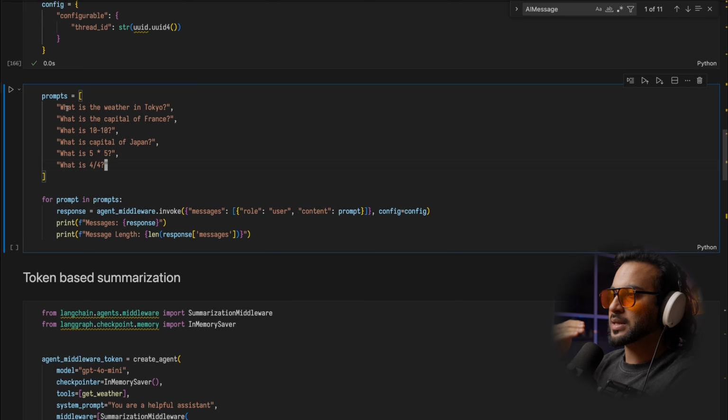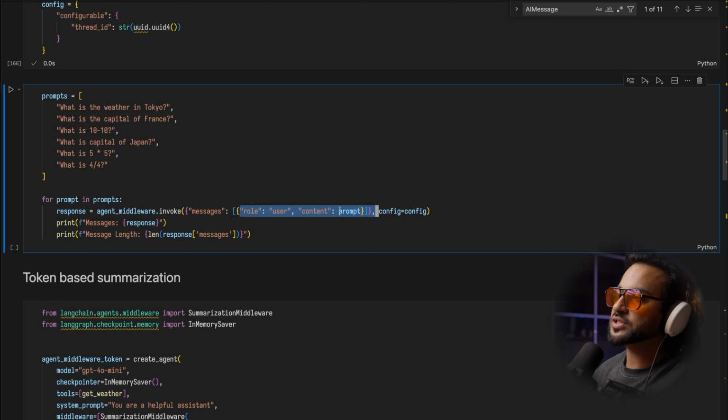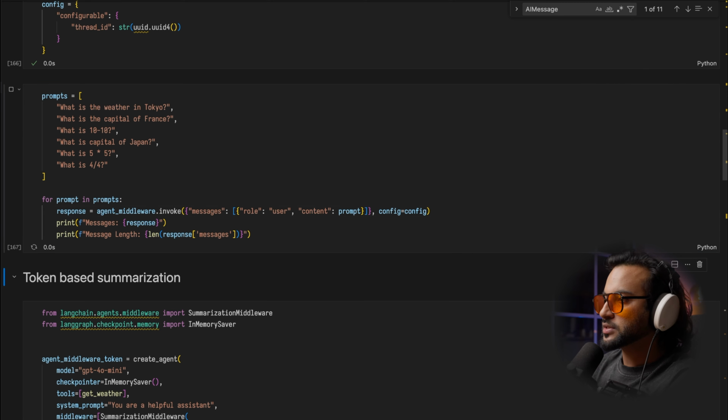So let's say I'm just asking, what is the weather in Tokyo? What is the capital of France? What is 10 minus 10? And so on. So this is just representing my chat with an agent in a current thread. And what I'm doing is, when I fire each message to the agent, I'm printing the message, the response that's coming back, and the length of the response up until that point. So let's run this and see what happens.